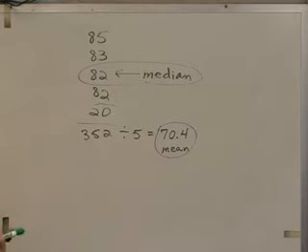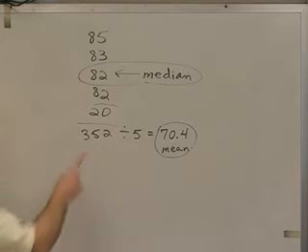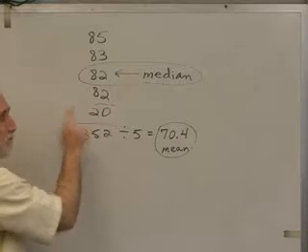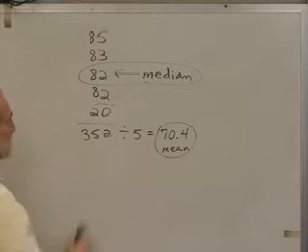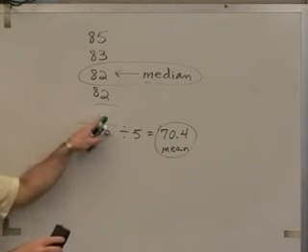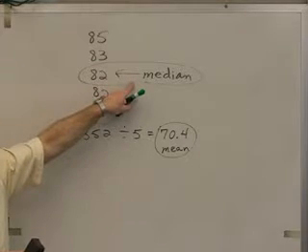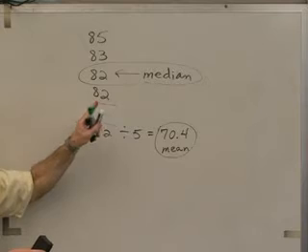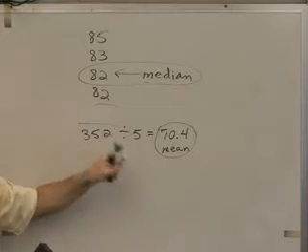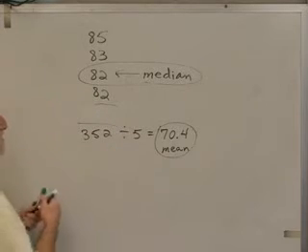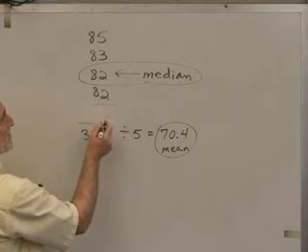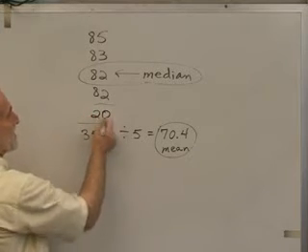Half your values will be above it, half your values will be below it, because it means middle. Notice that it doesn't matter what this lowest score is now. This lowest score could be a 0 or it could be an 81, and my median would still be the same. So the outliers don't have the effect on the median that they do on the mean. So let's say that this were a 20 again.